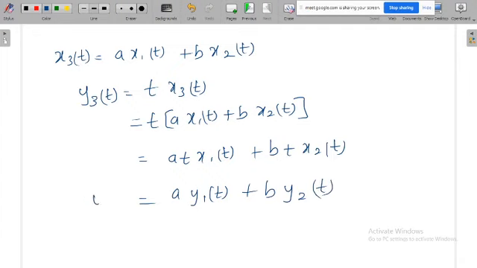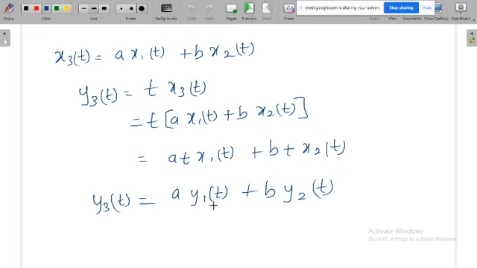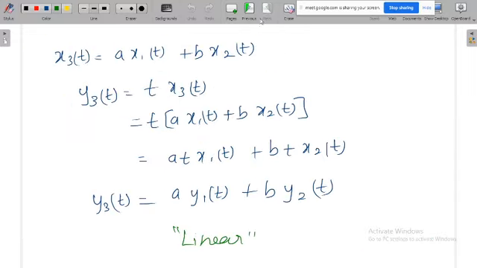Finally y3 of t is same as the linear combination of the existing output. So I am satisfying this. Finally y3 of t is same as a y1 of t plus b y2 of t, so the given system is linear. Now we got some understanding here: the introduction of the time parameter will not affect the linearity of the system. The linearity really depends on the amplitude. That we will visualize later. See what about the next question.